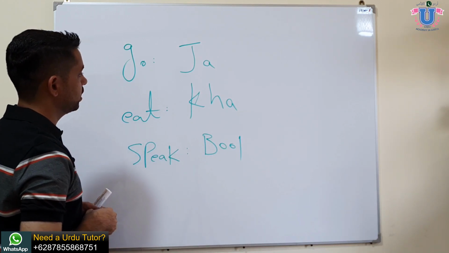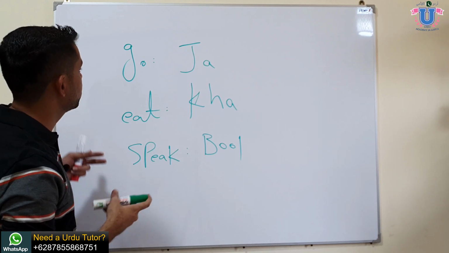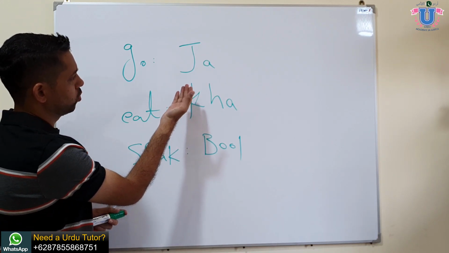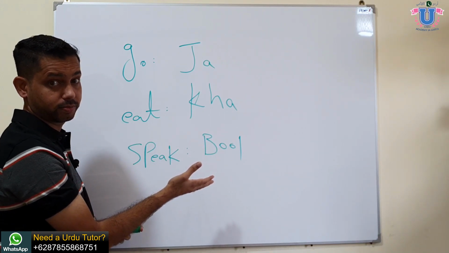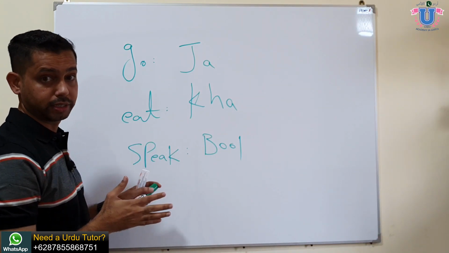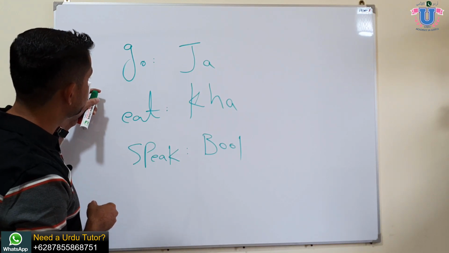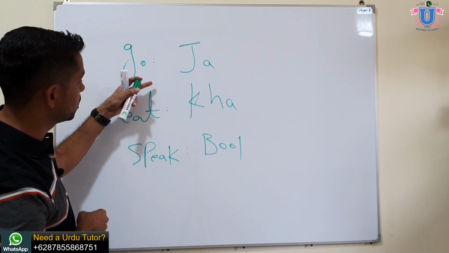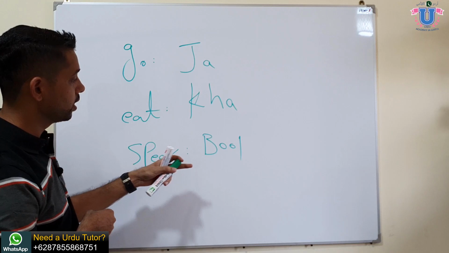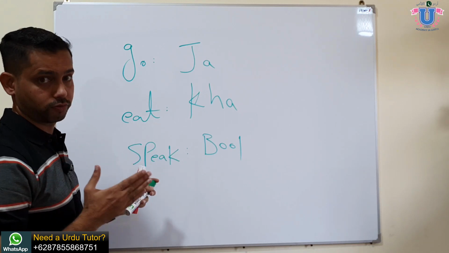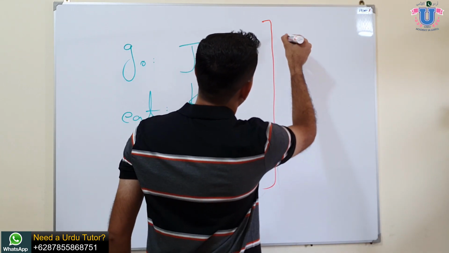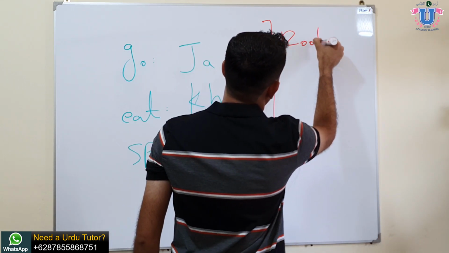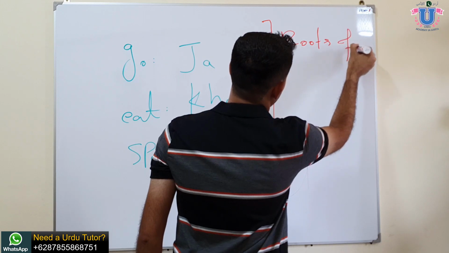Okay, the first thing you need to learn. Maybe you have heard a lot of people say things like jao, gaya, jata, khao, bola, boli, something like this. But let's start from the beginning, from zero. So these verbs you see on the screen, go is ja, eat is kha, speak is bol, are called roots of the verb.